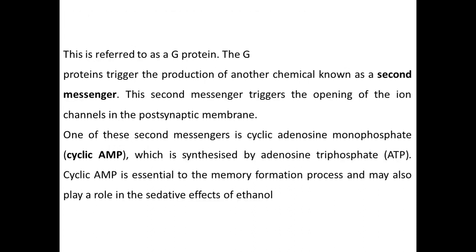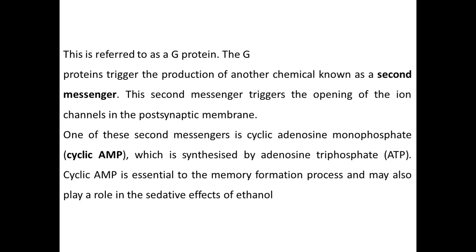This is referred to as the G-protein triggering the production of another chemical known as a second messenger. This second messenger triggers the opening of the ion channel in the postsynaptic membrane. One of these second messengers is cyclic adenosine monophosphate, cyclic AMP, which is synthesized from adenosine triphosphate, and is essential to the memory formation process and may also play a role in the sedative effect of ethanol.